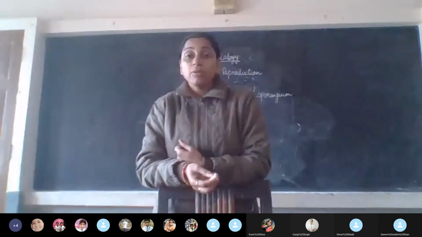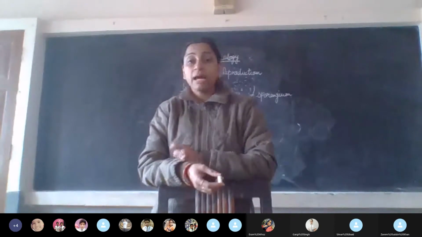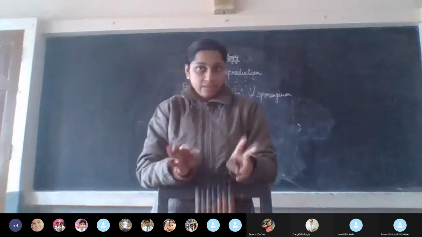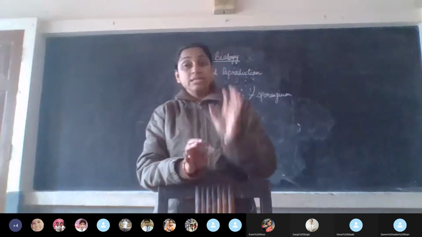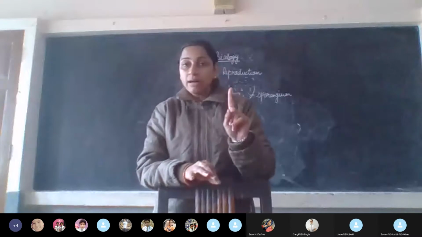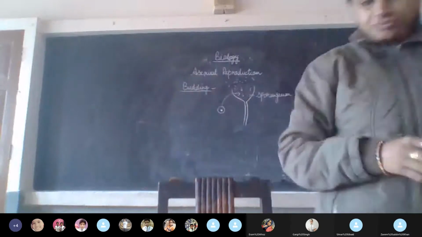The same way, today we are going to talk about another organism, and that is Hydra. We are going to see budding in Hydra, but here budding is different from the yeast cell. There the chain was found, yes, but here it's not like that. Only one bud arises, and from that one bud, one individual arises. So just have a look in the book.